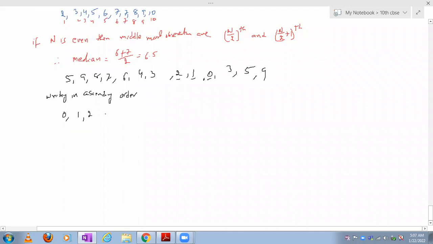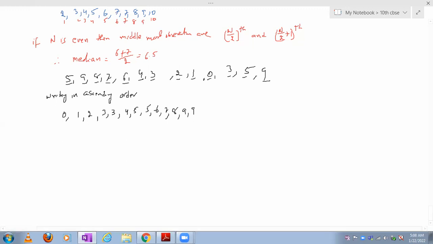After 2 comes 3, and 2 3s are there, 3, 3, then 4, 4, then 5, 5, 5, 5, then 6, 6, then 7, 7, then comes 8, 8, then comes 9, and this is 9, 9, 9, 9, 9.